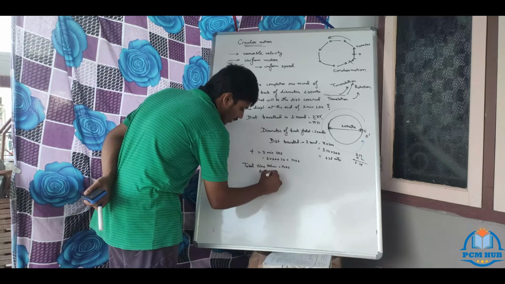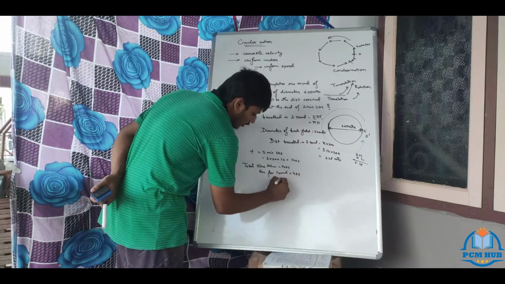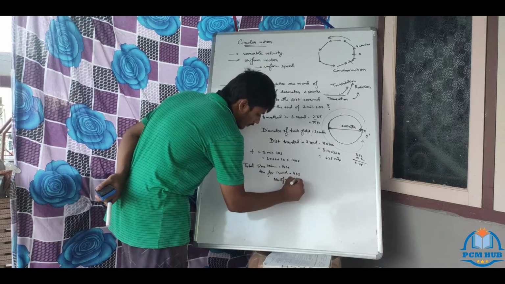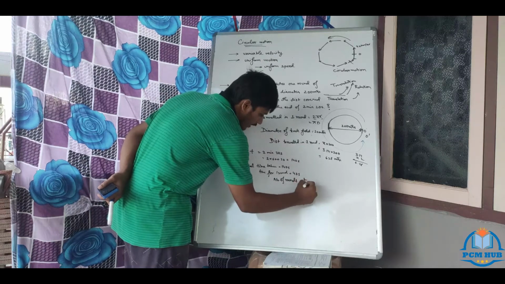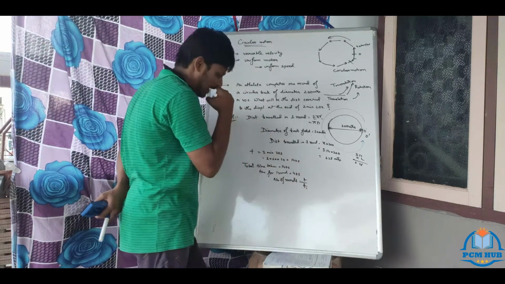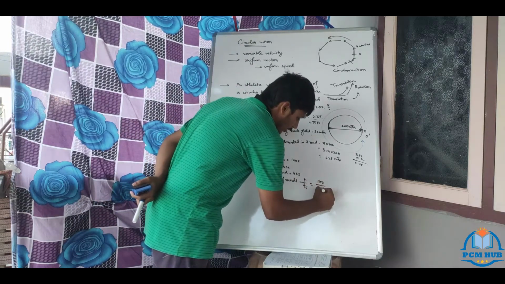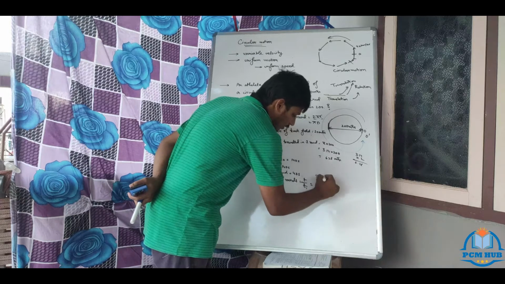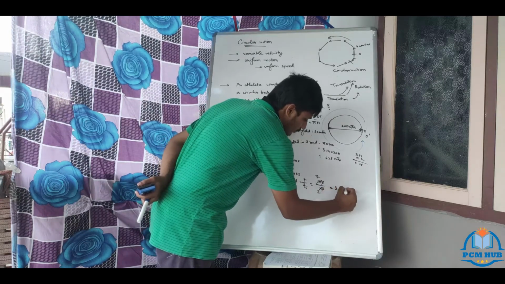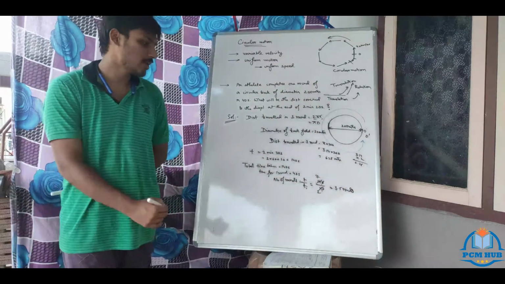Time for one round equals 40 seconds. Number of rounds: how much? T by time for one round. So 140 by 40, which is 7 by 2. It is 3.5 rounds. Clear?